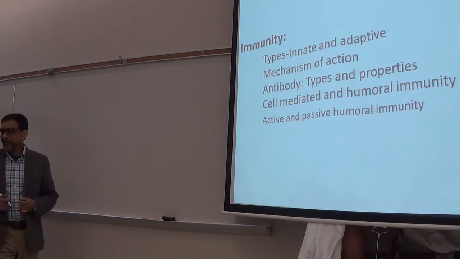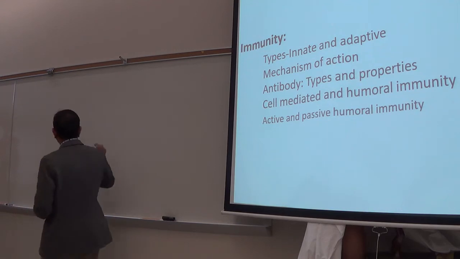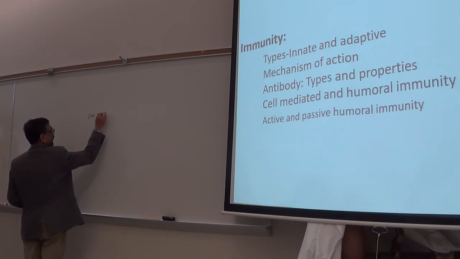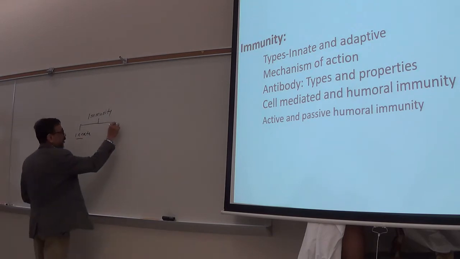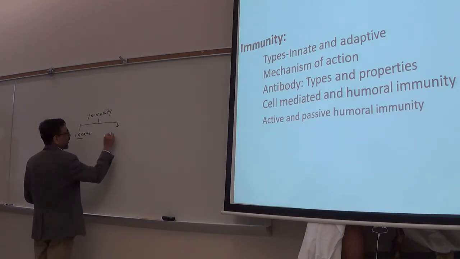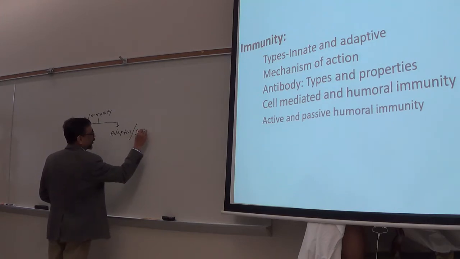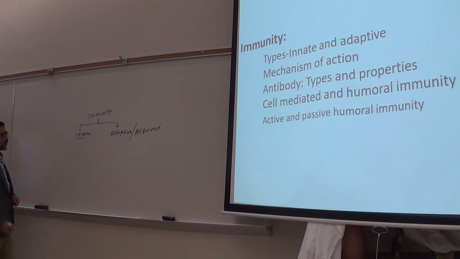Two types of immunity are present in the body. One is called the innate immunity, and another is called the acquired or adaptive immunity. Adaptive is also called acquired immunity. Okay?